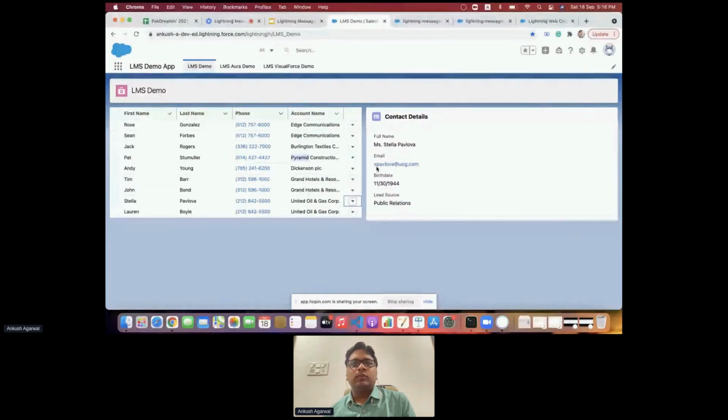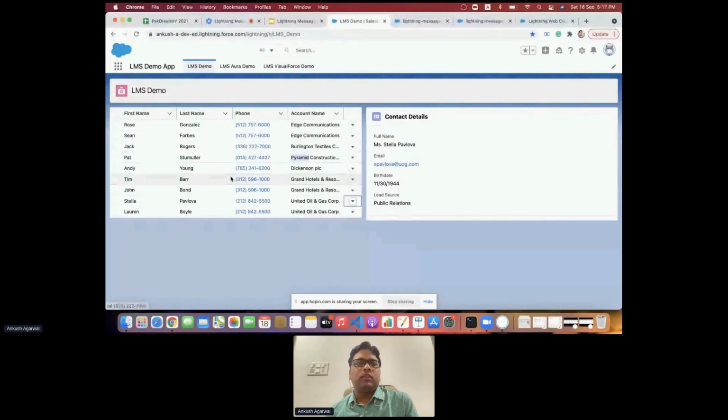Now these two components are independent, but with the Lightning message service, we can interact between these two components. This is just an example. In a real life scenario, we have multiple components on a Lightning page, and we want to interact between the different components. Or if this is a page where I am editing the record,